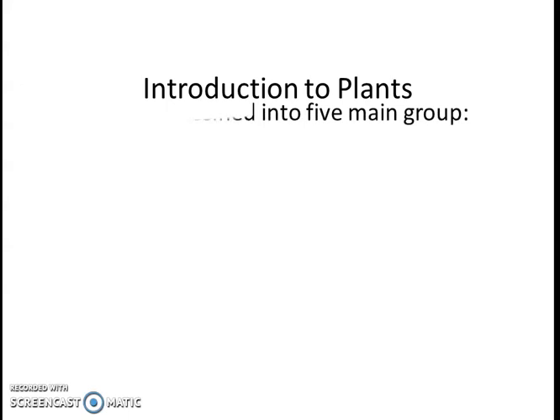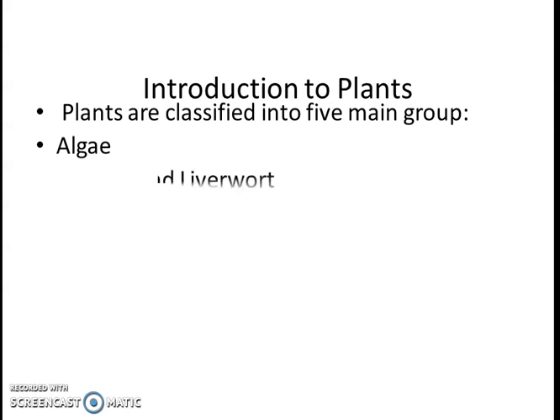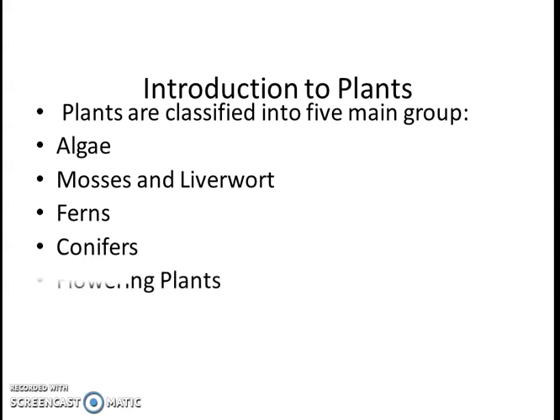Basically, the plant kingdom is divided into 5 main groups. These groups are named as Algae, mosses and liverworts, ferns, conifers, and the last one is flowering plants.